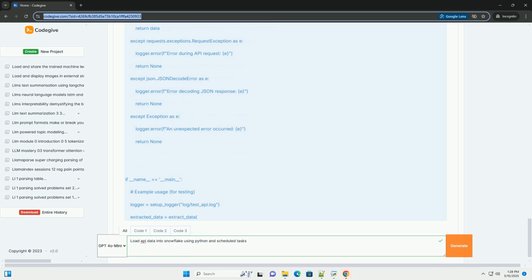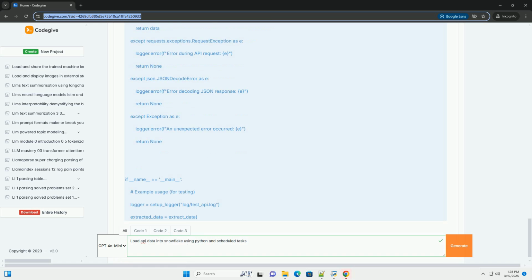Return. Determine column names from the first record. Columns equals list, data[0].keys. Placeholders equals join, %s times len(columns). Column_names equals join, columns, properly escape the column names.